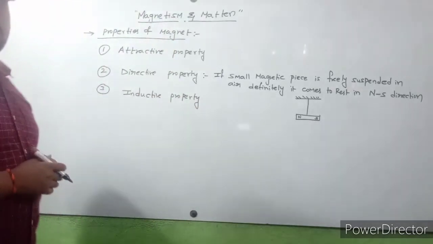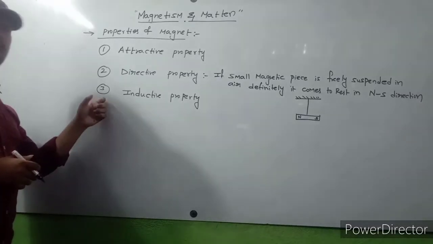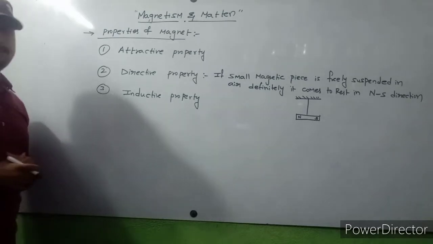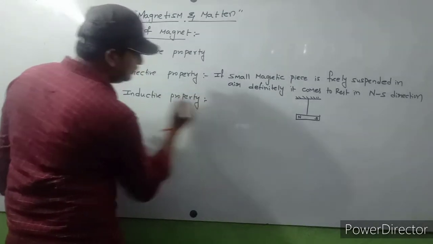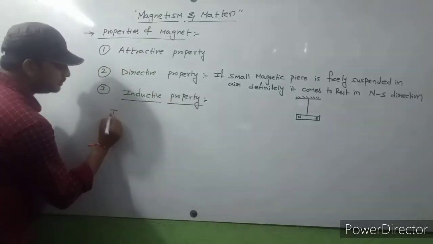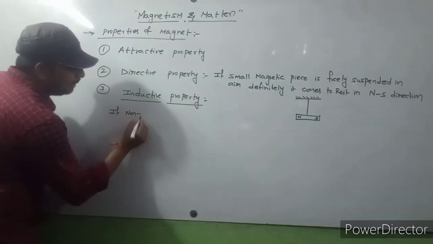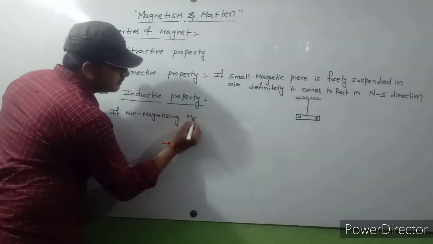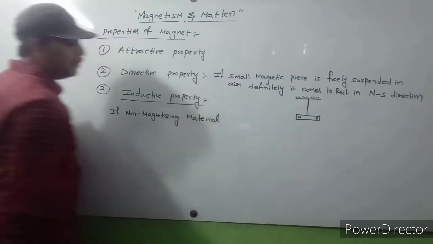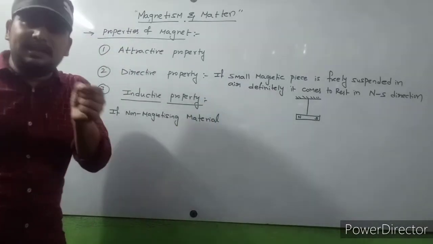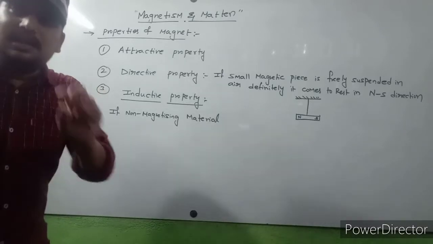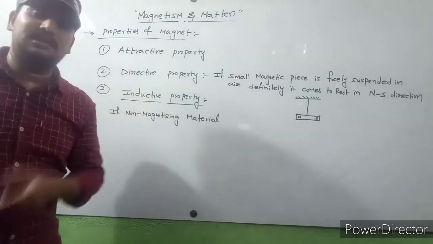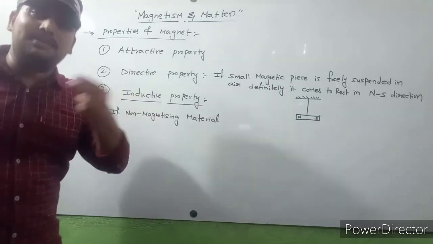So next, coming to third property. What is the third property here? Inductive property. So what is meant by inductive property? Inductive property is nothing but, if a non-magnetized material... If material is magnetized, it will attract magnetic materials. If material is non-magnetized, it can't attract magnetic materials.